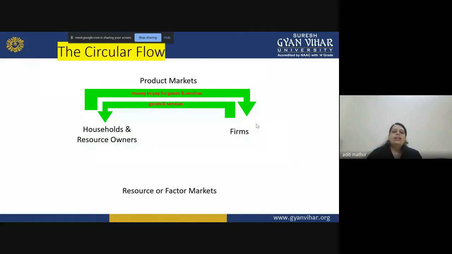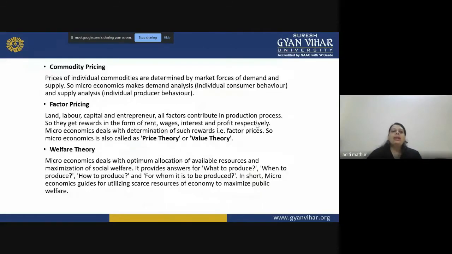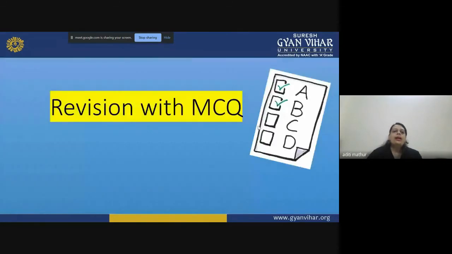So now let us have a quick recap or a revision with the help of MCQs. MCQs help us a lot in understanding and grasping the correct learning which we have learned in these few minutes. So let us solve 10 MCQ questions. All the best to everyone.